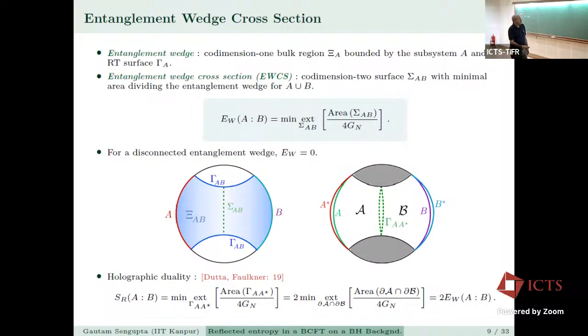Now, Dutta and Faulkner proposed a holographic duality, and you can see that when you purify, with A star and B star, the reflected entropy between A and B will be given by the entanglement wedge cross-section, which is actually doubled for A and A star. So this will be twice the entanglement wedge cross-section between A and B. So this is the holographic duality.